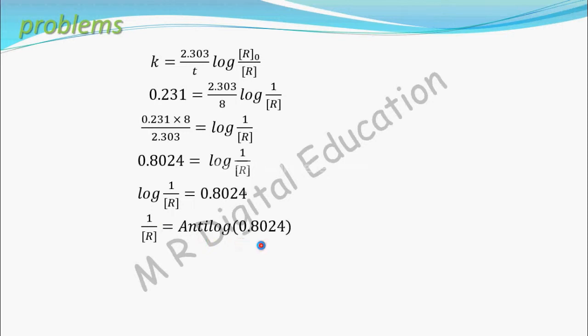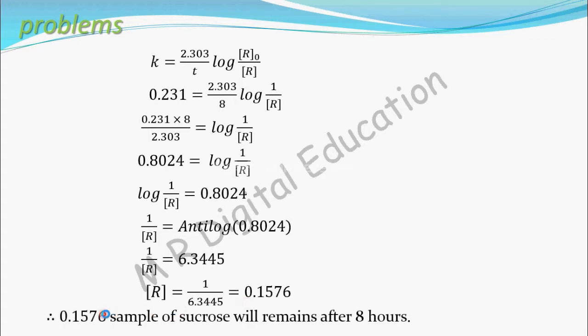Antilog of 0.8024 is 6.3445. So concentration of R equal to 1 by 6.3445, equal to 0.1576. Therefore, 0.1576 fraction of sample of sucrose will remain after 8 hours.